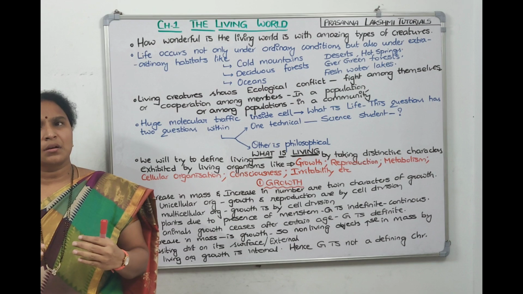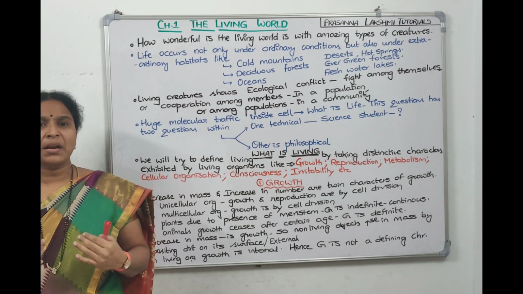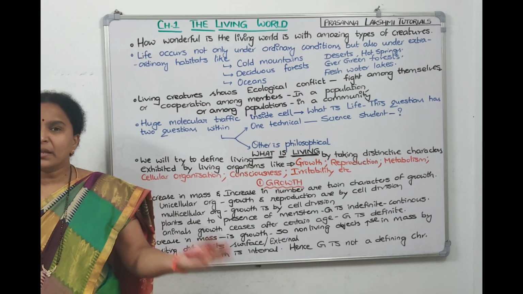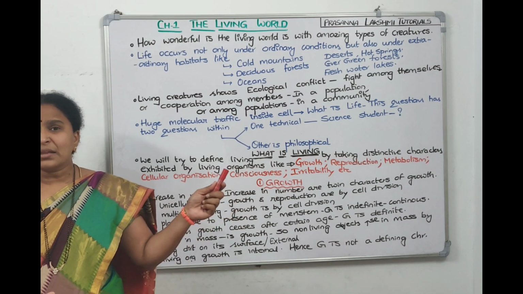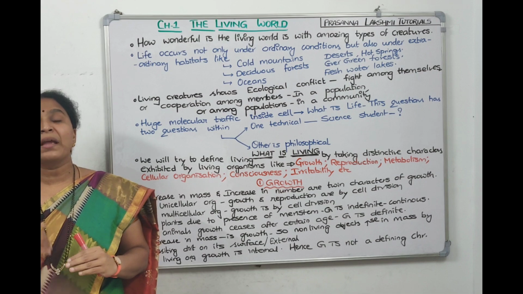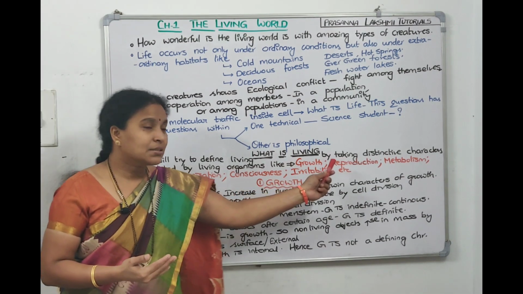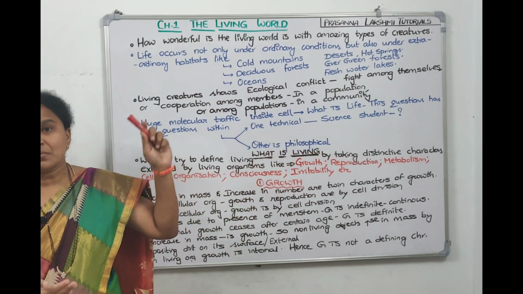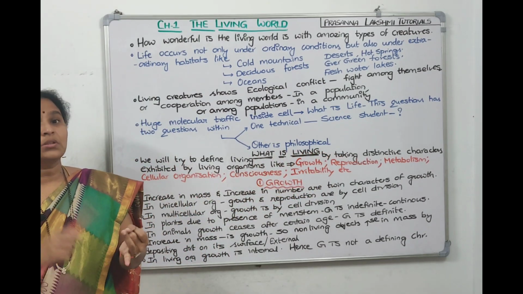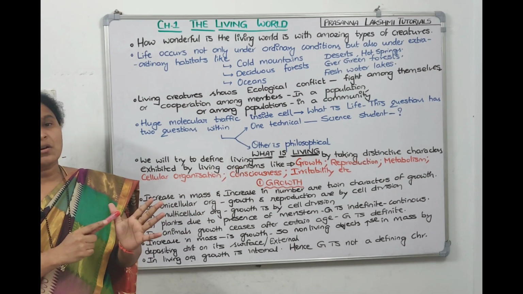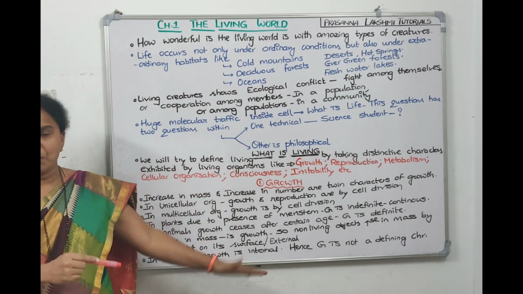Now response, receiving the stimuli and responding to the stimuli, sometimes positively, sometimes negatively, is called irritability. So all these are the characters through which we are trying to explain living. We are trying to define living by taking the distinct characteristics what living organisms will exhibit, like growth, reproduction, then metabolism, cellular organization, consciousness, irritability, and many more, right?